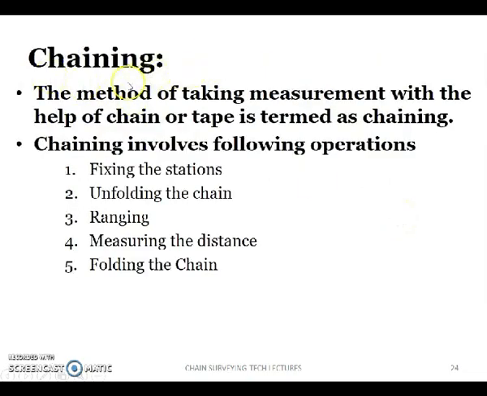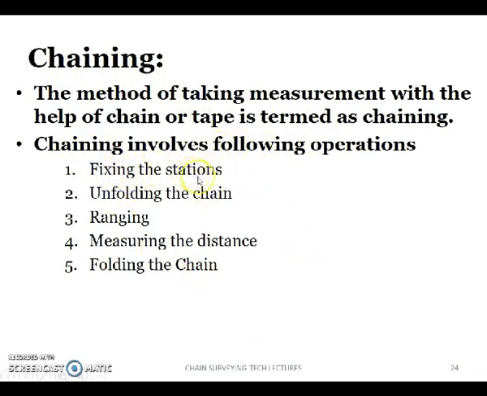The first one is chaining. Chaining involves the following operations. Basically, chaining is taking measurement with the help of a chain or tape. If you want to measure a length with the help of a chain or a tape, that process is called chaining.